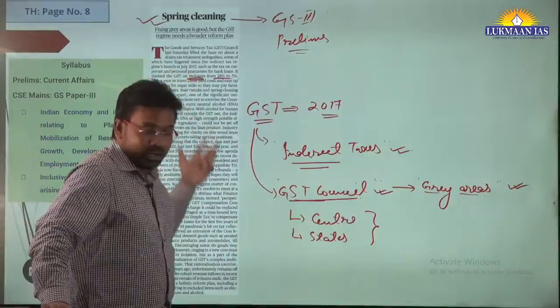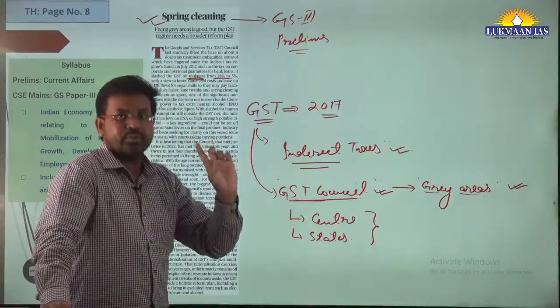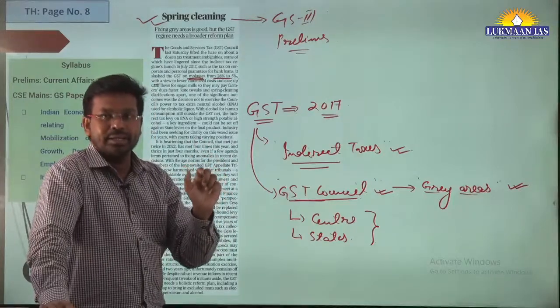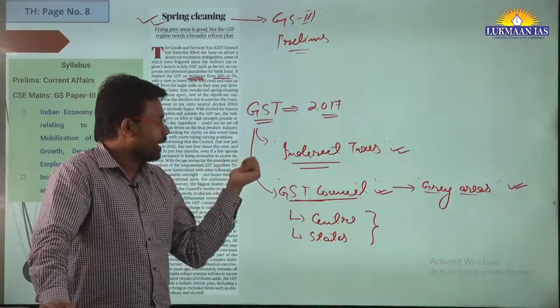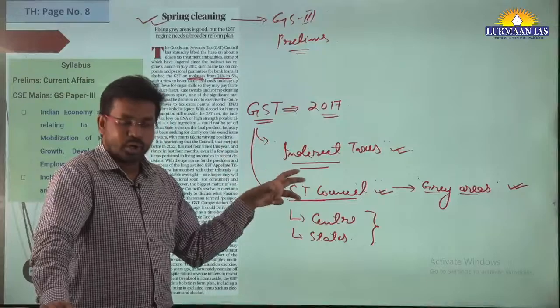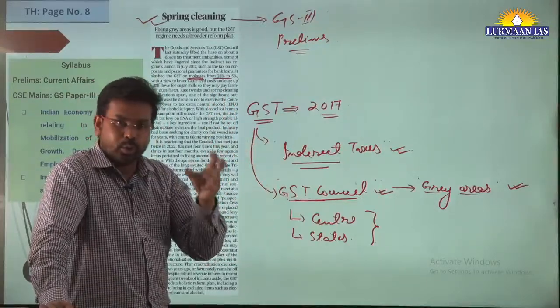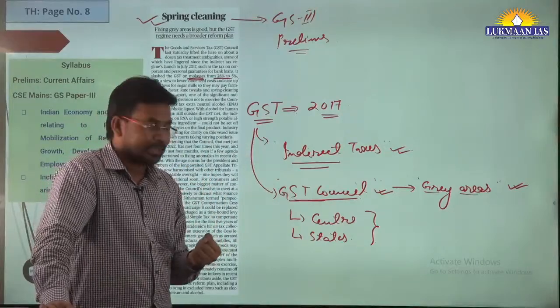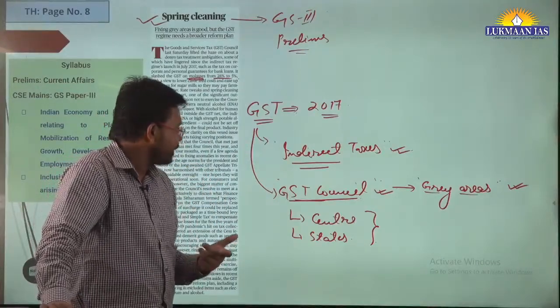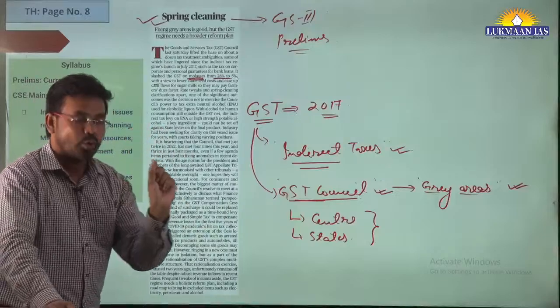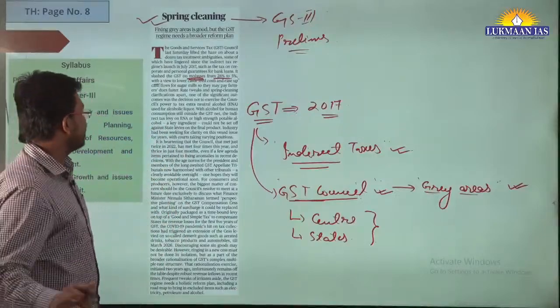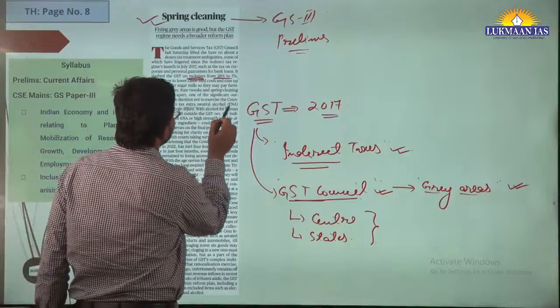So that's why the author says, for example, regarding liquor, I mean alcohol, GST does not implement tax on alcohol. Alcohol is a part of the state government, so they are implementing taxes on it. However, there is a component used in alcohol known as extra neutral alcohol.